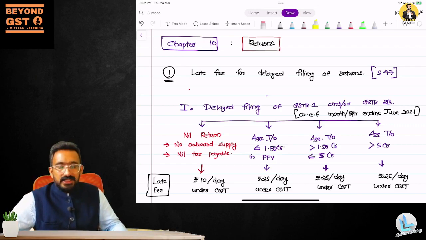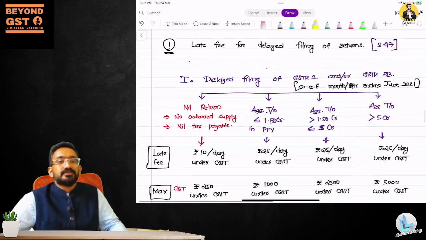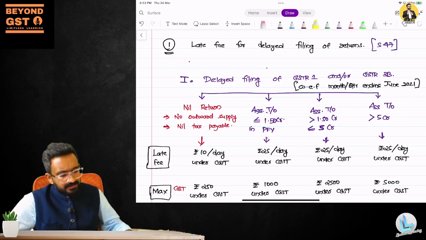Now let's look at the next set of amendments that we have in the return chapter. So we have late fee for delayed filing of returns that is being introduced. Whether late fee was already there? Yes, it was already there. So what is the change in late fee then? They have kept a maximum late fee that can be levied. That has been limited now.